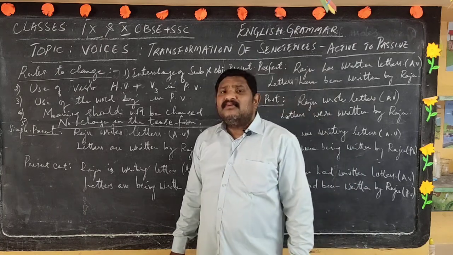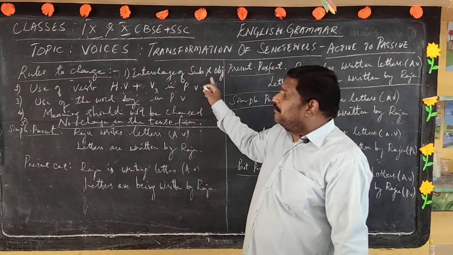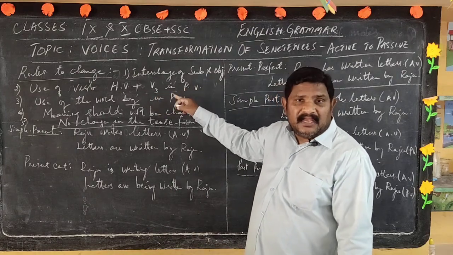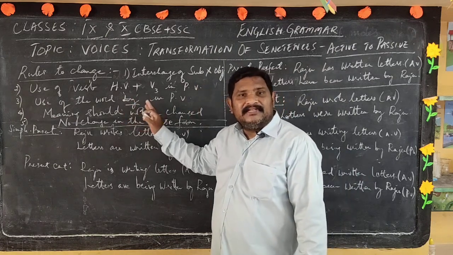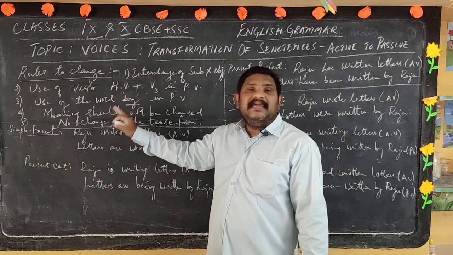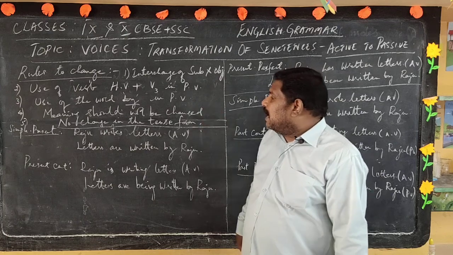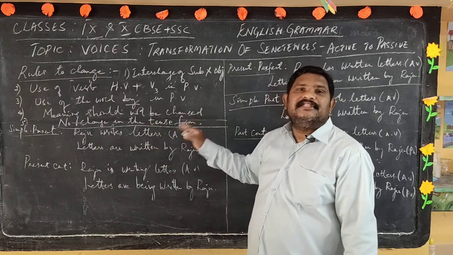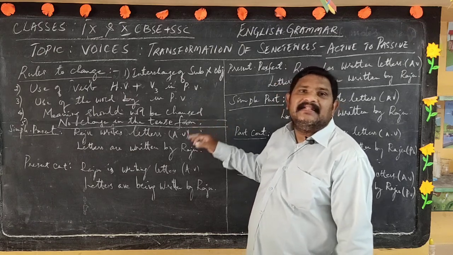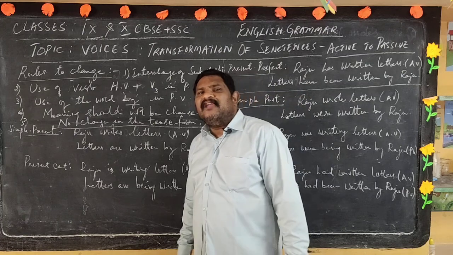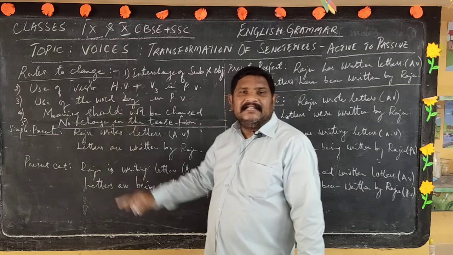Okay, so now these are the 5 rules. Once again, the recapitulation: interchange of subject and object place, use of helping verb plus V3 in the passive voice sentence, use of the word "by" in the passive form, and meaning should not be changed. Normally there is no change in the meaning and no change in the tense. Whatever tense it is, whether active or passive, the tense should remain the same. These are the 5 basic principles or rules to be followed to convert sentences from active to passive.